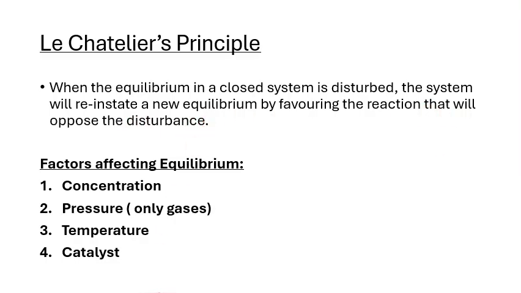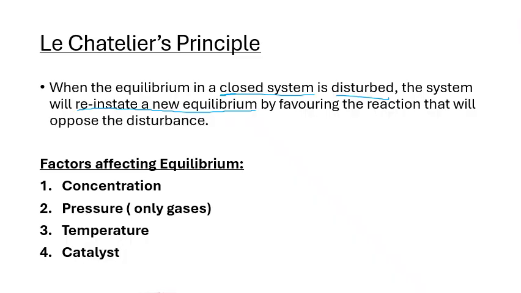Okay guys, so what Le Chatelier's principle says is that when the equilibrium in a closed system, remember we said equilibrium occurs in a closed system, right? So in our closed system, when we disturb that equilibrium, the system itself will try and reinstate a new equilibrium. When we disturb that equilibrium, we are no longer at the equilibrium state.